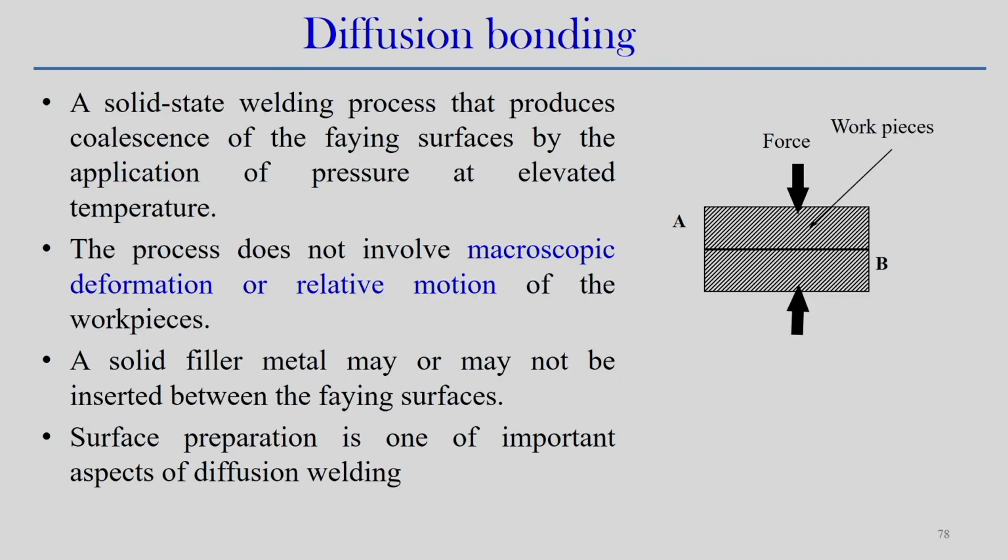The pressure does not involve macroscopic deformation or relative motion of the workpieces, there is no need for that, but surface preparation is one of the important aspects for the diffusion welding process to happen. So, the two components are kept together for a long time, and then diffusion happens at the interface, and it is responsible for the joining of these two components. But to get success, surface preparation is one important aspect in these cases.